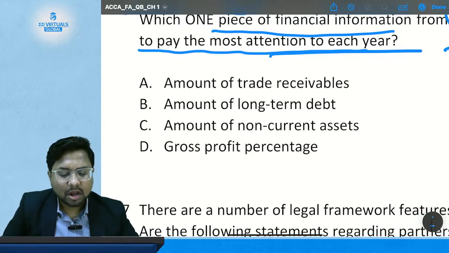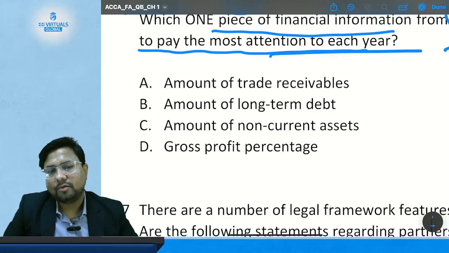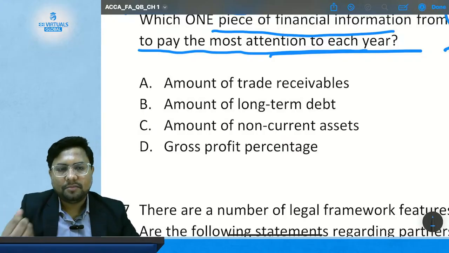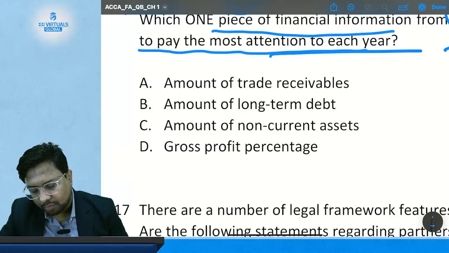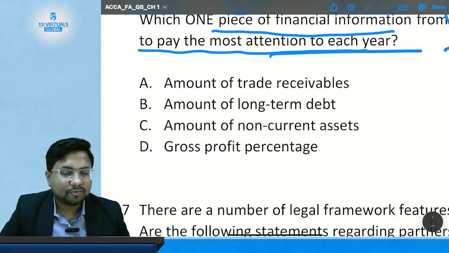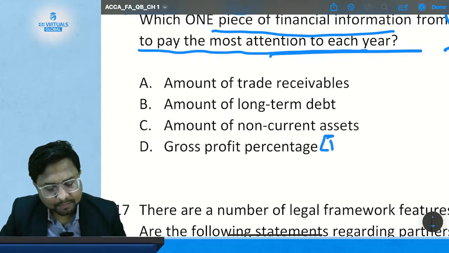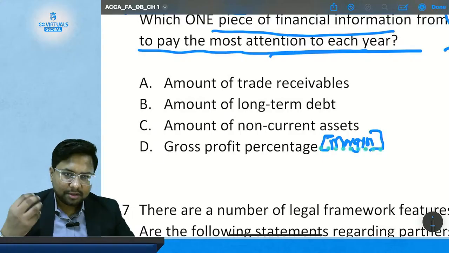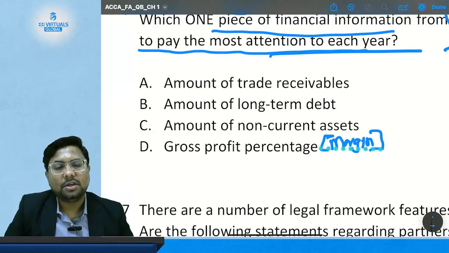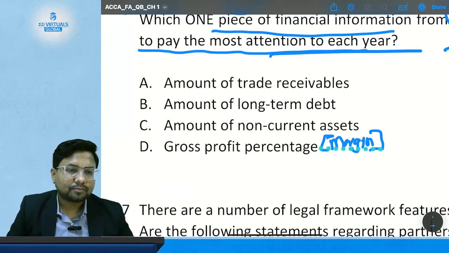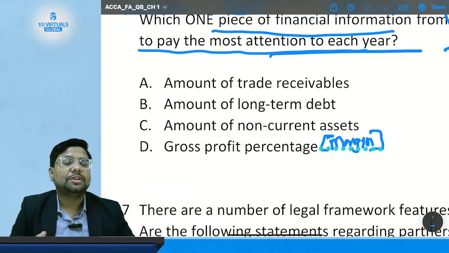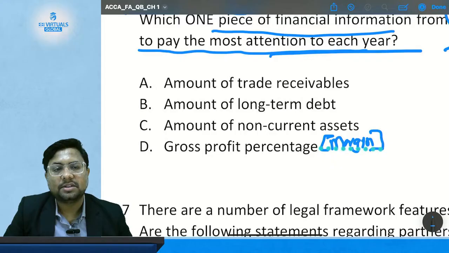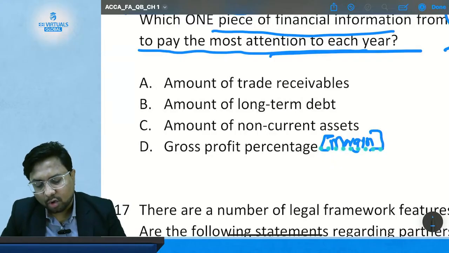Option C, amount of non-current assets, that is fixed assets. Okay, so the company might be interested, but we still have to check the other option also. Option D, gross profit percentage, that is margin. The other company is going to be interested in knowing the margin of their rival company because they are in competition. Their competition is about how much to earn on their cost and how much margin to charge. So the company might be interested in knowing all this information.